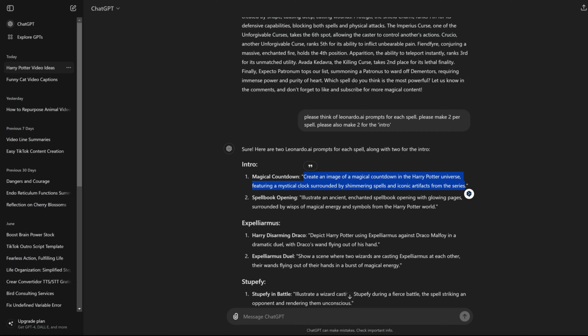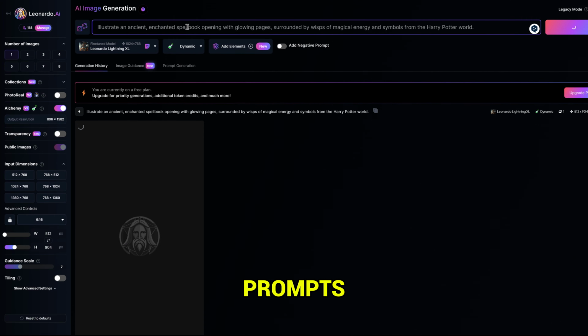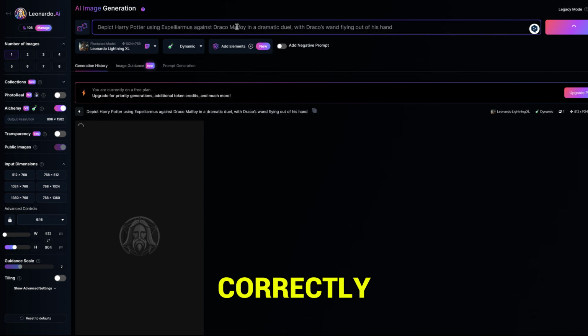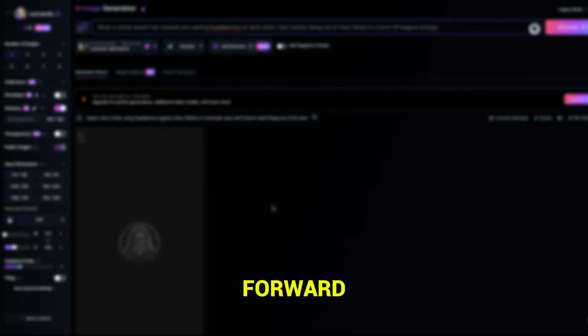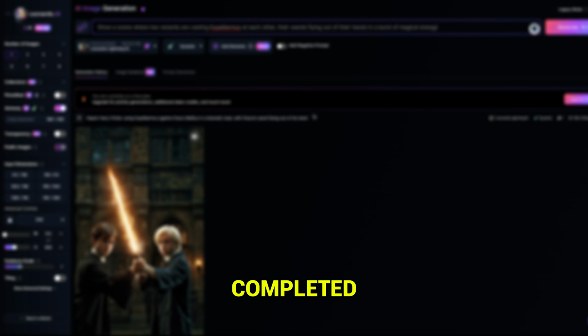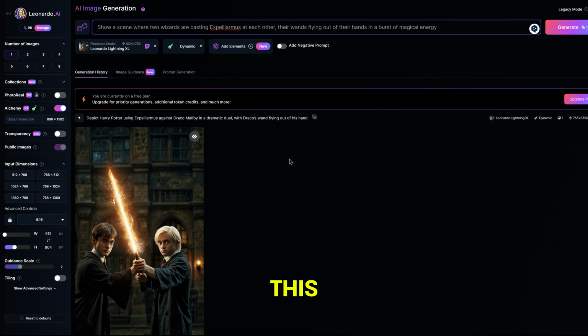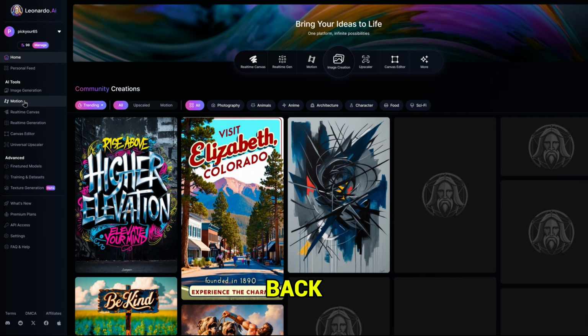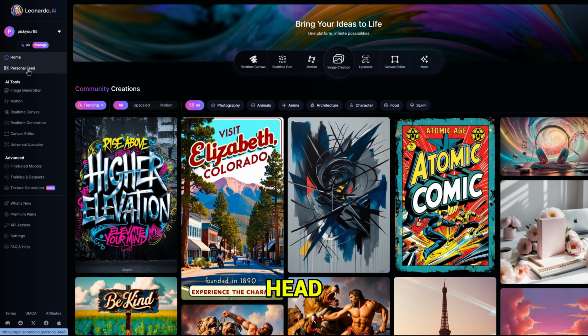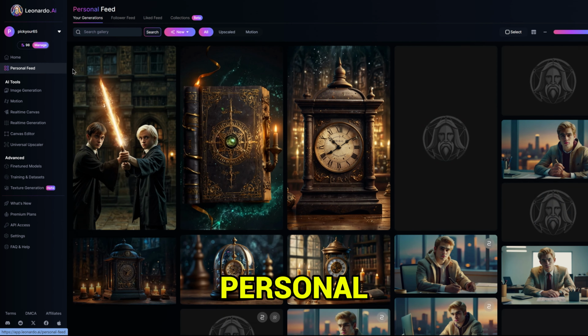Alright, let's proceed with generating images for all the prompts provided by ChatGPT. If done correctly, it should cost 4 credits per image. I'll fast forward to when all our images are completed. Now let's make our images move. Hit this back button in the top left to go back to the main page. Once back on the main page, you then want to head just below the back button and hit Personal Feed.